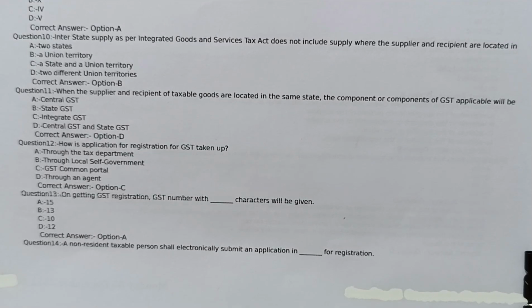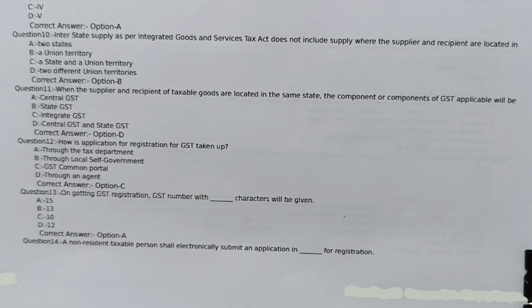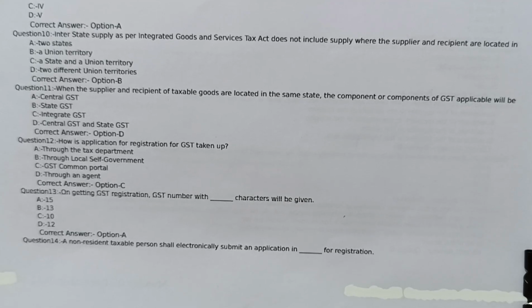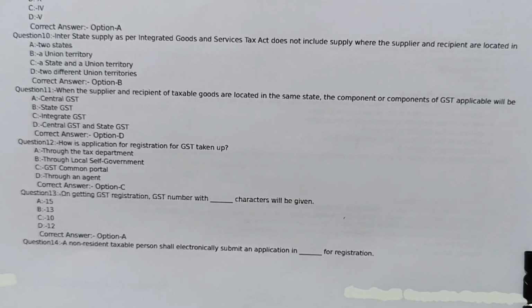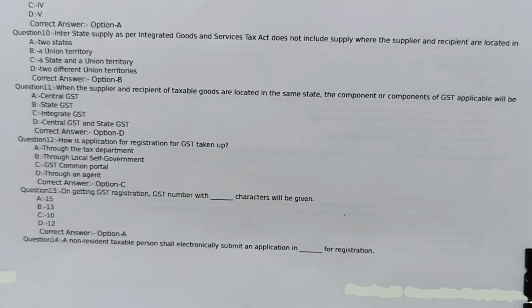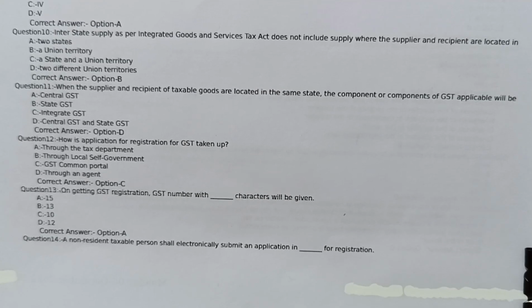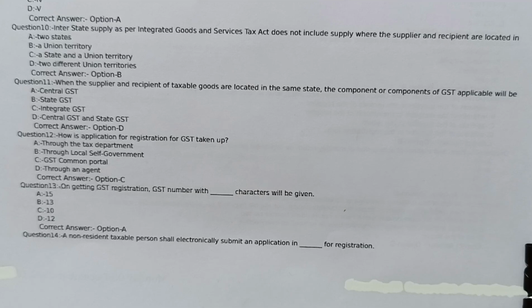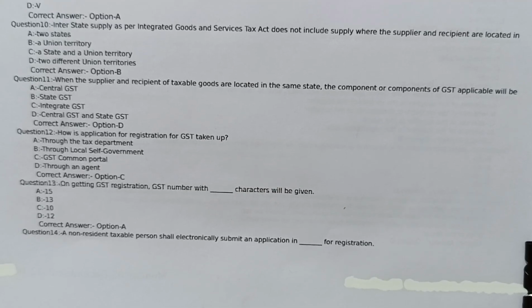Question number 11. When the supplier and recipient of taxable goods are located in the same state, the component or components of GST applicable will be option A Central GST, option B State GST, option C Integrated GST, option D Central GST and State GST. Correct answer option D Central GST and State GST.